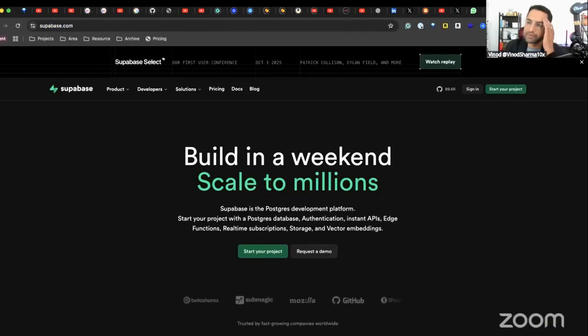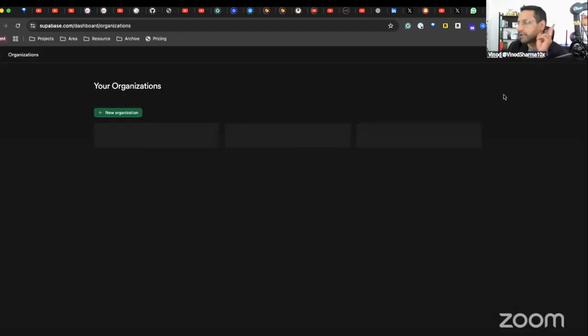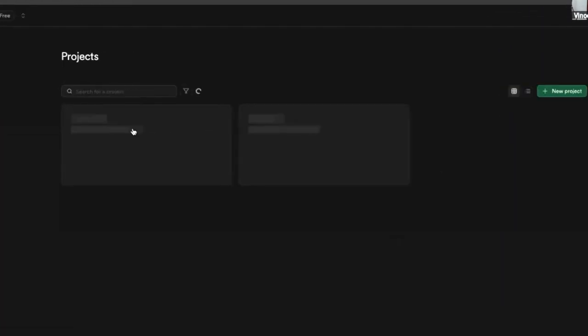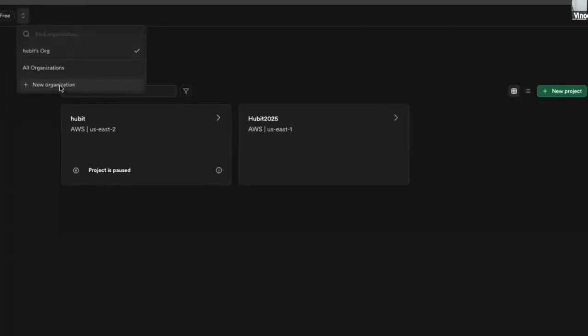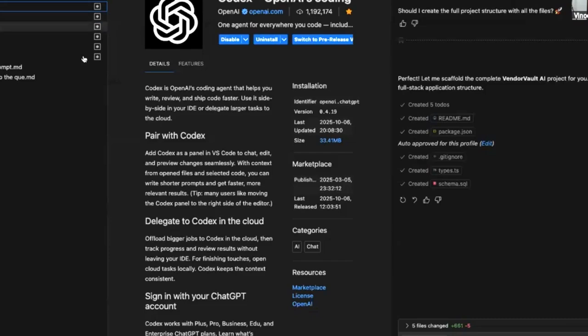What you will have to do is go to Supabase and create your account, and that account will allow you to create 2 free databases. You create one organization, and under that organization you can have one active database, the other will be paused. You can create a second organization and have another database. Name it whatever you want, like Vendor Vault.